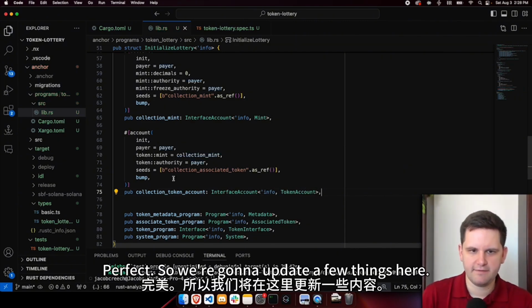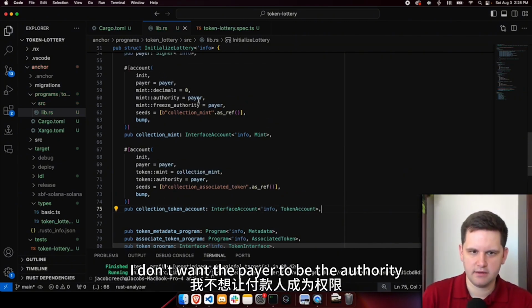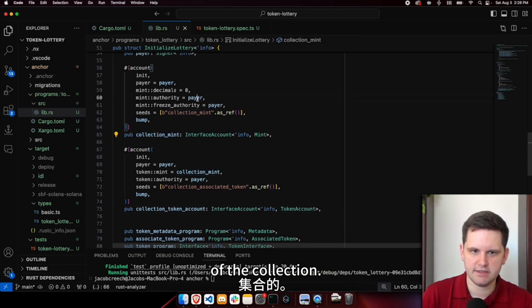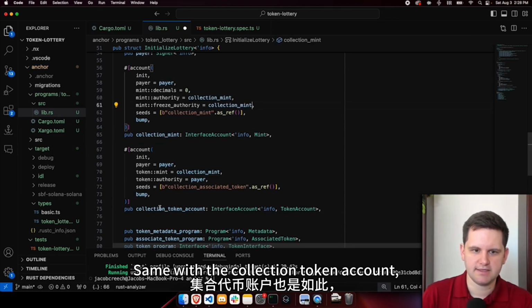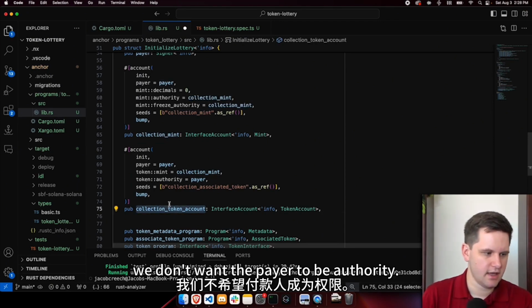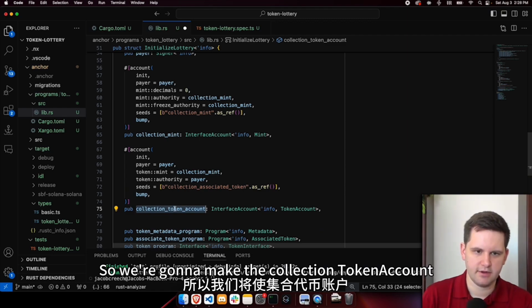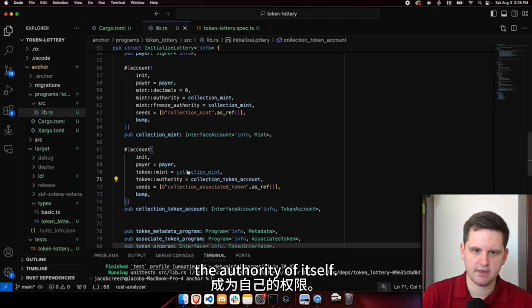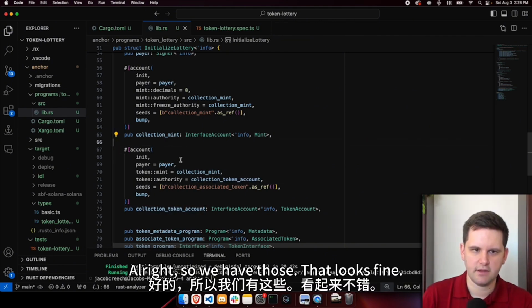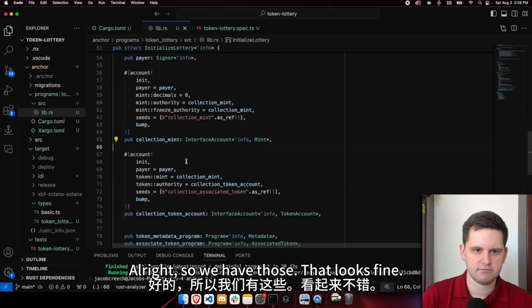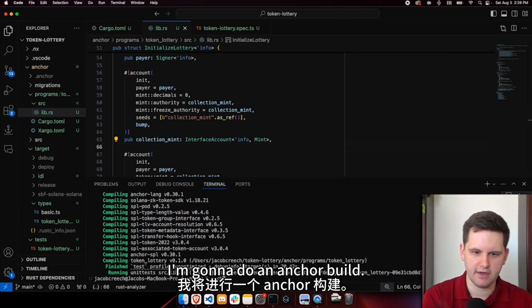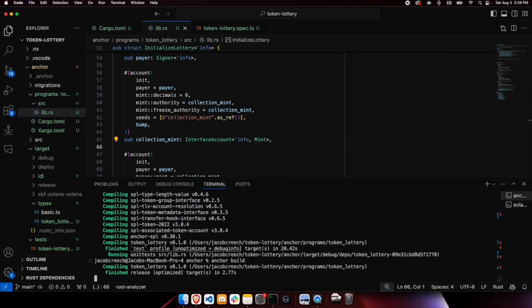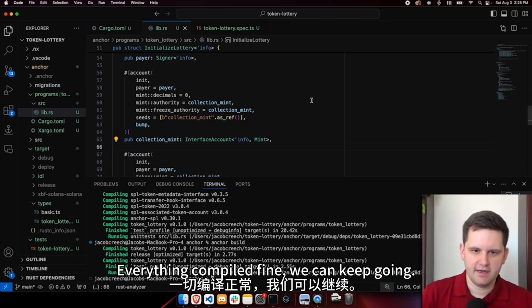Perfect. So we're going to update a few things here. I don't want the pair to be the authority of the collection. We want the PDA to be authority. Same with the collection token account. We don't want the pair to be authority, so we're going to make the collection token account the authority of itself. All right, so we have those. That looks fine. Just to make sure that we're doing all right, I'm going to do an anchor build. Everything compiled fine, we can keep going.